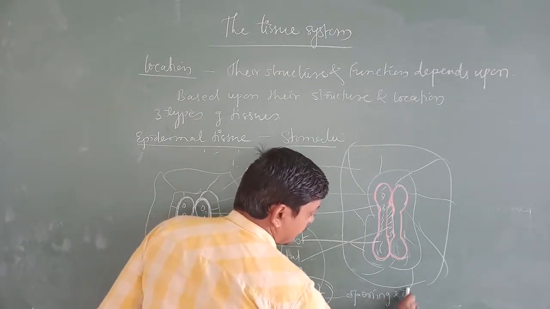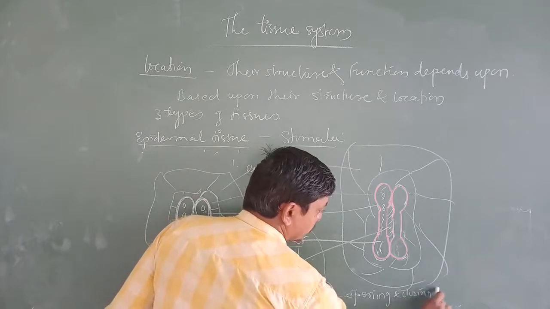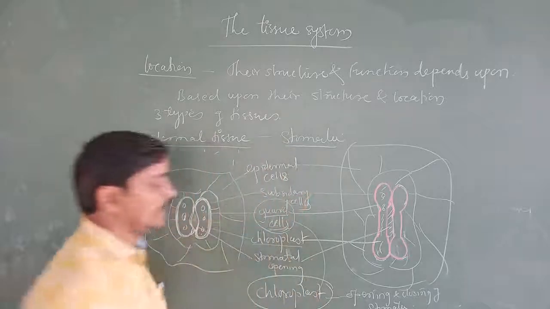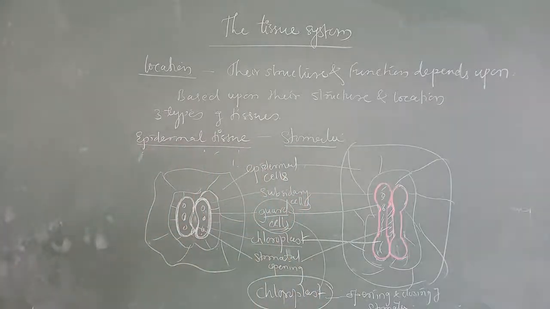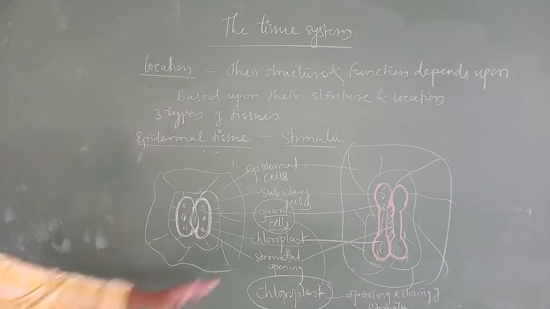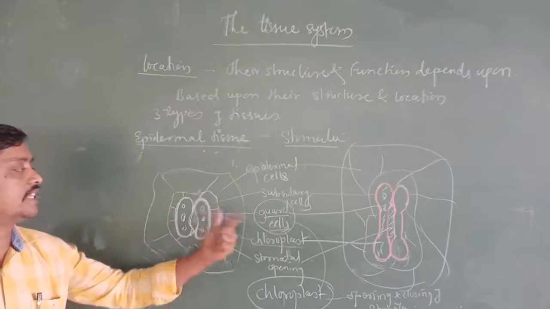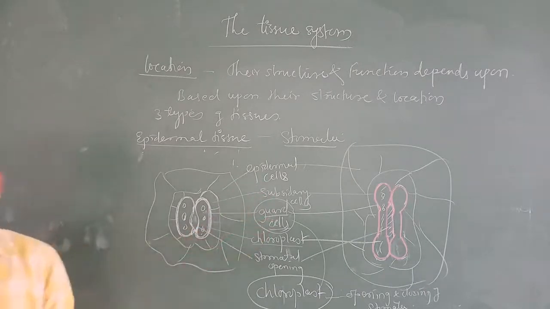Opening and closing of stomata. It is helpful in opening and closing of stomata. Sometimes the epidermal cells, the guard cells, become specialized in their shape and size, now known as subsidiary cells. And inside the guard cells we are going to get some specialized cells, which we call subsidiary cells.